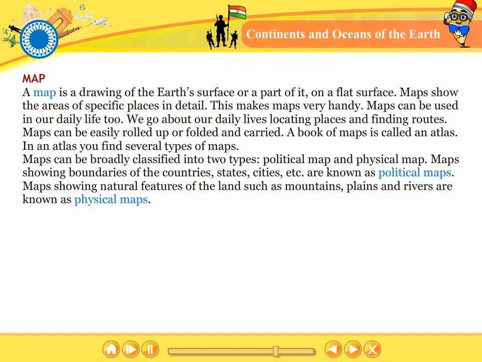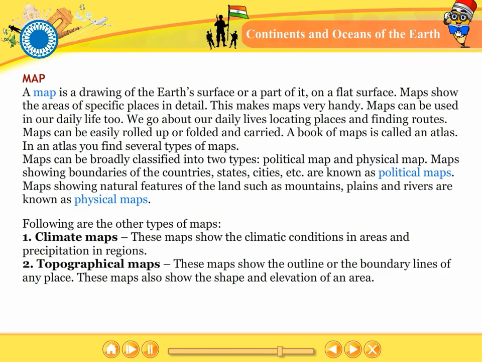A book of maps is called an atlas. In an atlas, you find several types of maps. Maps can be broadly classified into two types, political map and physical map. Maps showing boundaries of the countries, states, cities, etc. are known as political maps. Maps showing natural features of the land such as mountains, plains and rivers are known as physical maps.